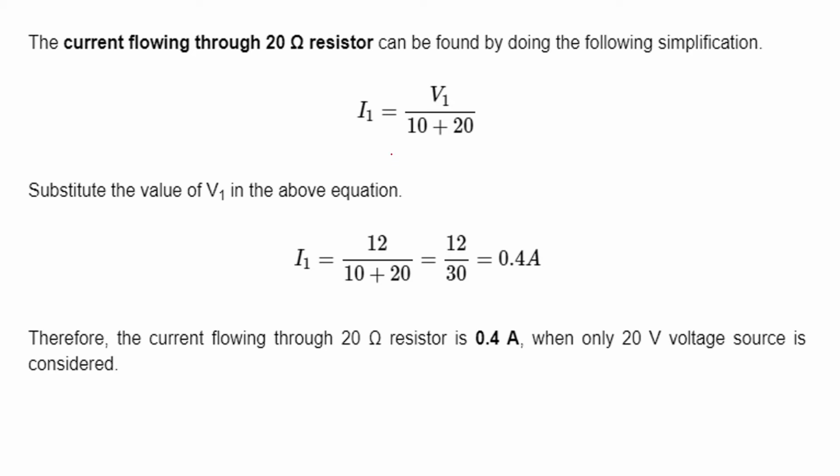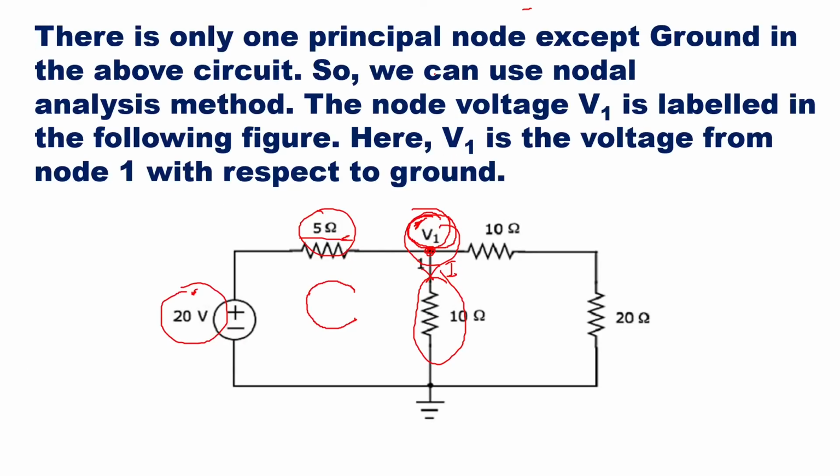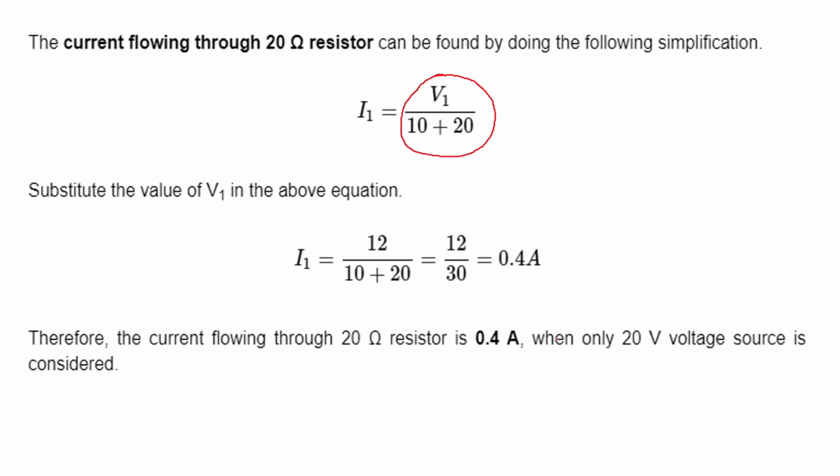I1, that is the current because of the voltage source, is given as V1 upon 10 plus 20 ohms. So here you can take this as V1 and this is the resistance, and this current is V1 upon 10 plus 20 ohms. So that is what we are going to see here.